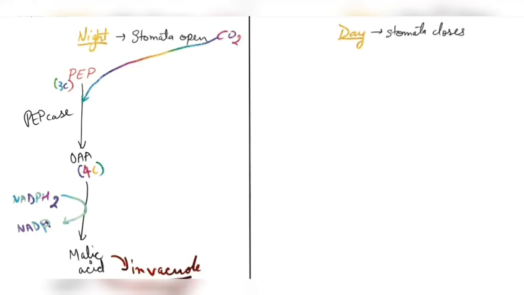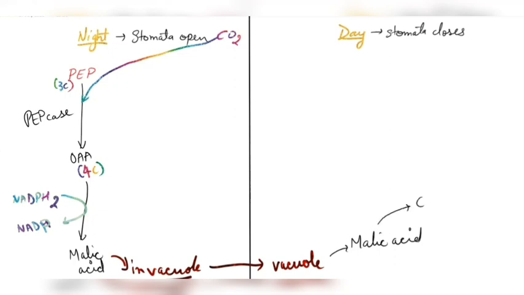Here. Now, as soon as the daytime comes, from this vacuole, the malic acid will now come out. This malic acid, just like what we saw in the C4 pathway, will give out one CO2 molecule and will convert into pyruvic acid by getting oxidized again.